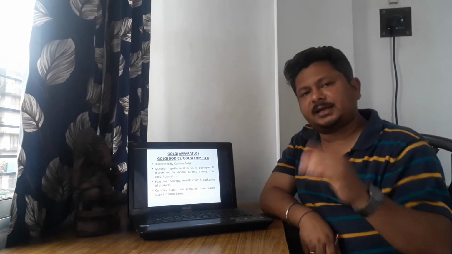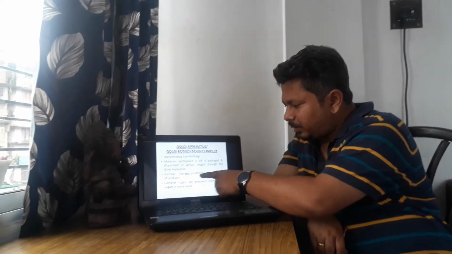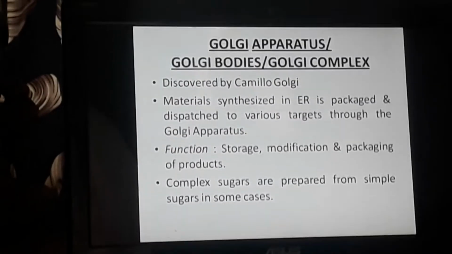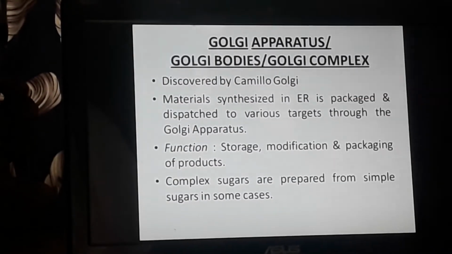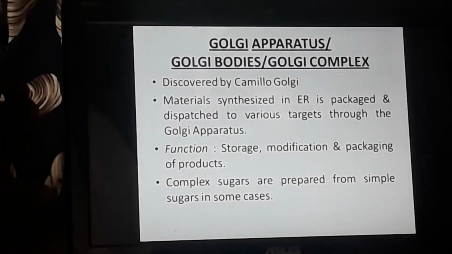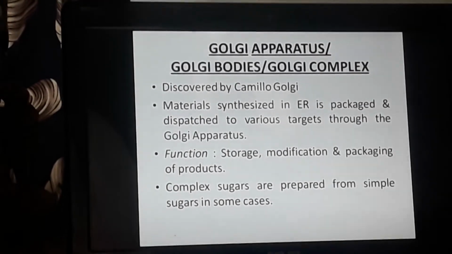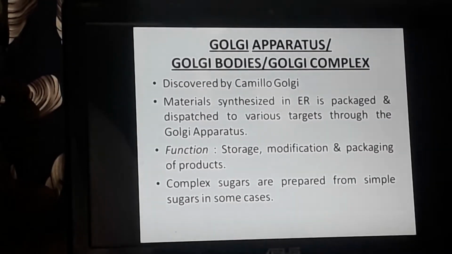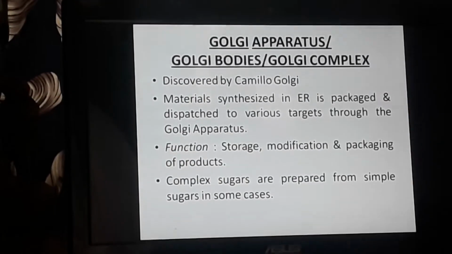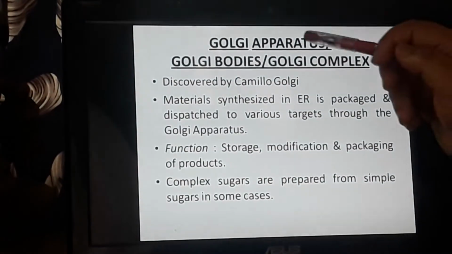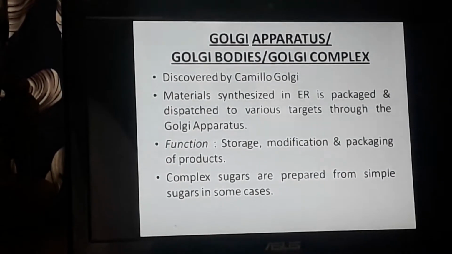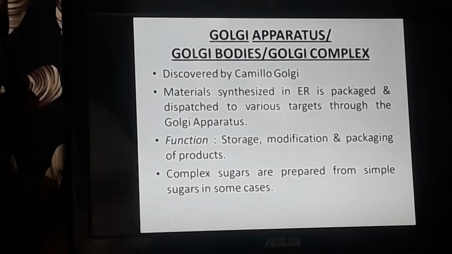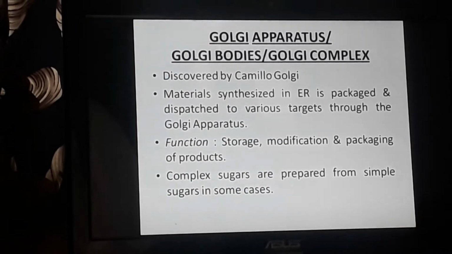So, Golgi apparatus does this work. You can see here, storage, modification, and packaging of products is done by the Golgi apparatus. Whatever materials are prepared inside the ER, as you know, ER, endoplasmic reticulum, prepares two substances primarily. One is protein, the other is lipids. So whatever materials are produced in the ER, they are sent to different parts of the cell by the Golgi apparatus. Somebody has to take them, and that somebody is the Golgi apparatus, which transports substances from the endoplasmic reticulum to the other parts of the cell.